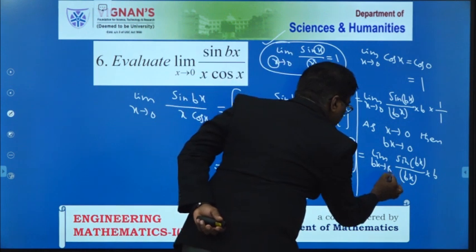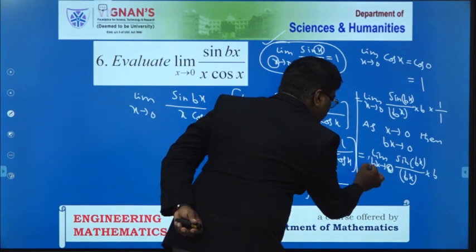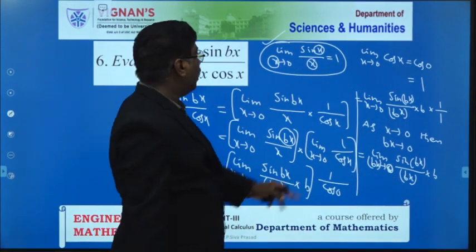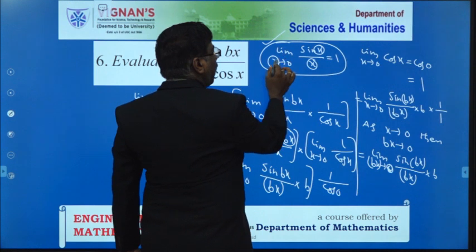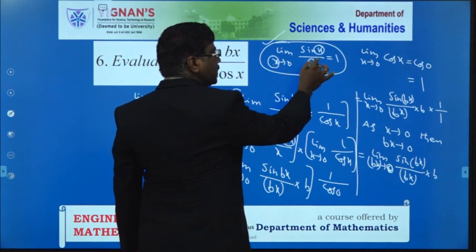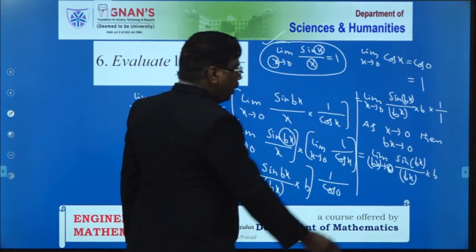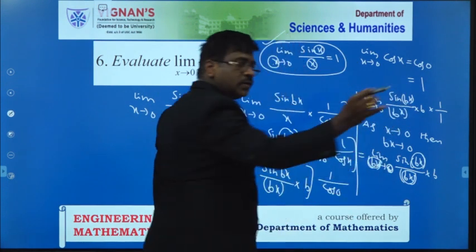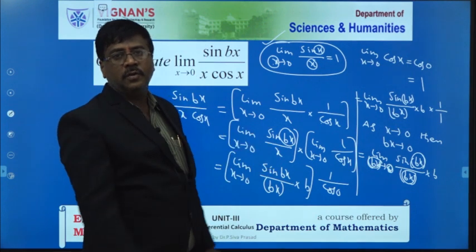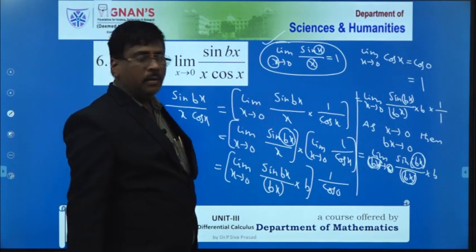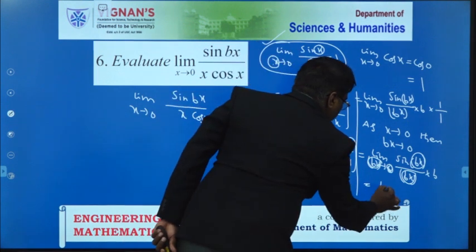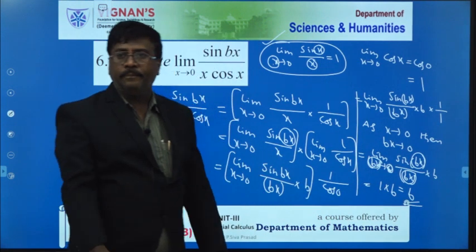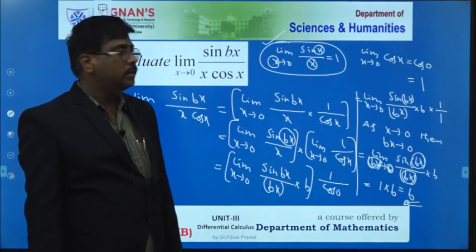Now, please all of you see this. Here bx appears three times. Now I apply the formula: limit of x tends to 0, sin x by x equals 1. Here bx is there, here also bx, and that tends to 0. That means in this place I substitute the value, so that is equal to 1. Therefore, that is equal to 1 into b. That means the value we get is b. All of you understood this?